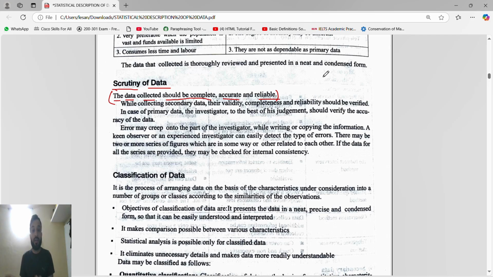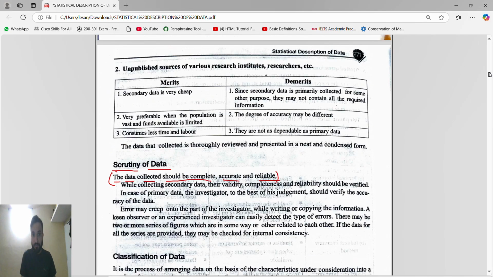Suppose you want to delete the memories of a person after a breakup. You will select the photos, or whatever you want to delete, and then go to delete. Once you press delete, it will again ask whether you want to delete 507 items. You say yes, delete, and only then it gets deleted. So that is called scrutiny. Once again re-verify, which is very, very important.